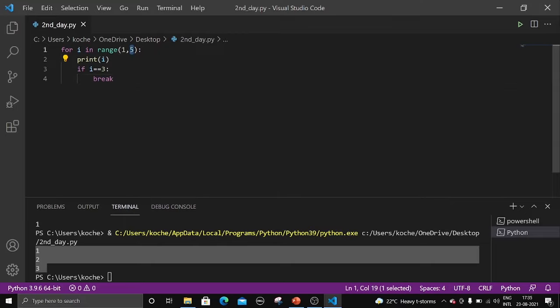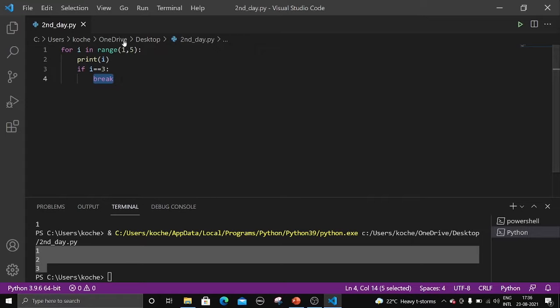Because what is 5 minus 1? 4. The loop should run 4 times, right? Why are we getting only 1, 2, 3? Why are we not getting 4? Because we have added a condition here. If i double equal to 3, that means if i is equal to 3, we are using break. What is break? Break is nothing but exiting the loop.